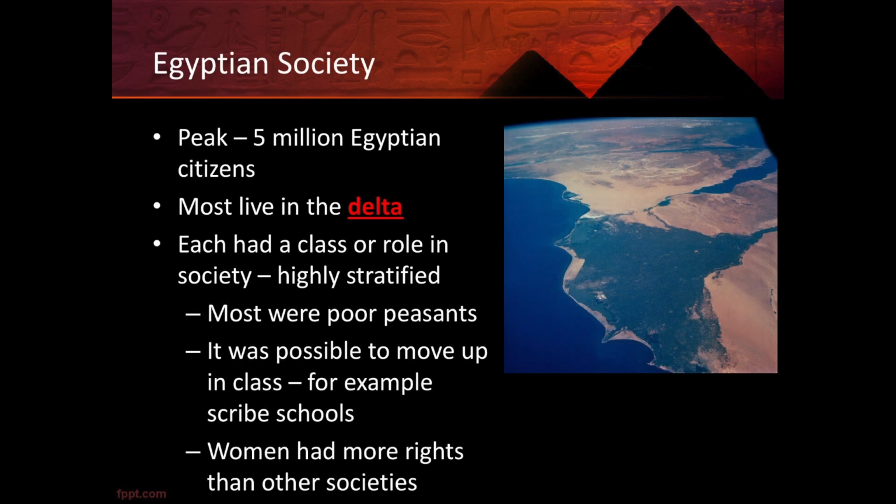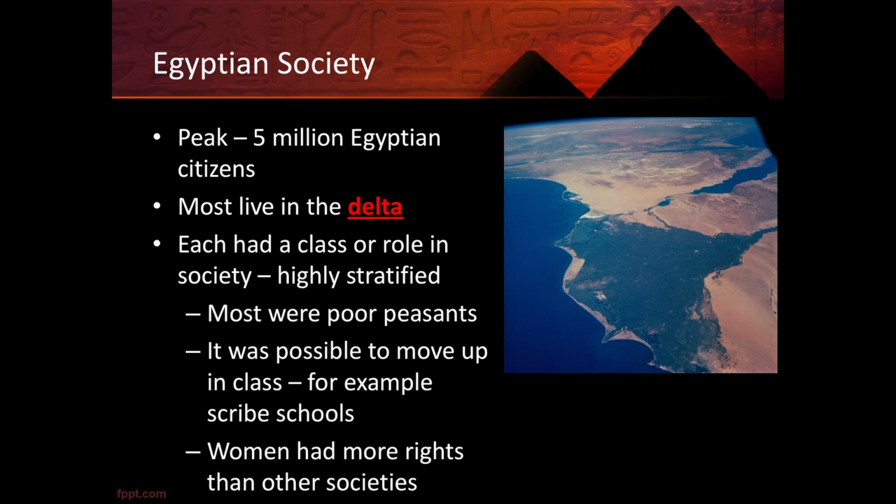For the people who lived in Egypt, the civilization peaked at around 5 million Egyptian citizens. Most of these people lived in the Delta region where we had those crops that we talked about when we talked about geography. They were able to grow there because of the silt that the river brought with it during the flood season.